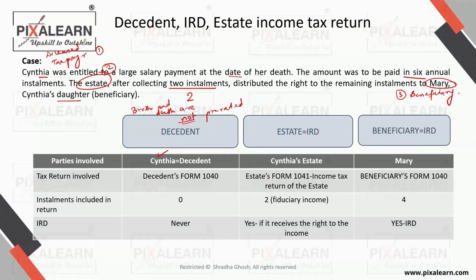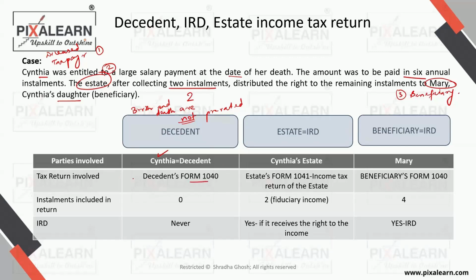So we are not going to split income into 2 versus 10 months, and the income tax return of the decedent would not only be filed for 2 months. It's not going to be like that. The income tax return is going to be filed only on the due date, and it will be for the money that the decedent has received or had the right to receive. So it depends on the tax basis of the decedent. If the decedent is a cash basis taxpayer, then the money that the decedent receives before the date of death becomes important. If the decedent is an accrual basis taxpayer, then the money that the decedent had the right to receive, something that was accrued to the decedent before death, becomes the money which is going to be taxed in the hands of the decedent.